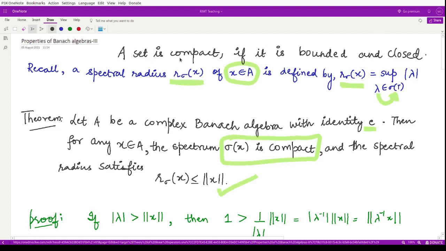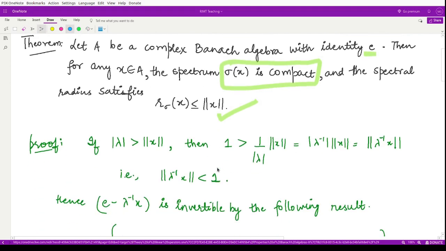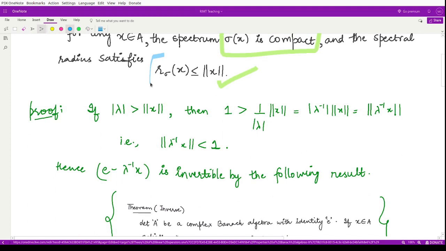So this is the definition for a set to be a compact set. Let's see how we can use this in order to prove this result. First of all, we will prove that the spectral radius is bounded.